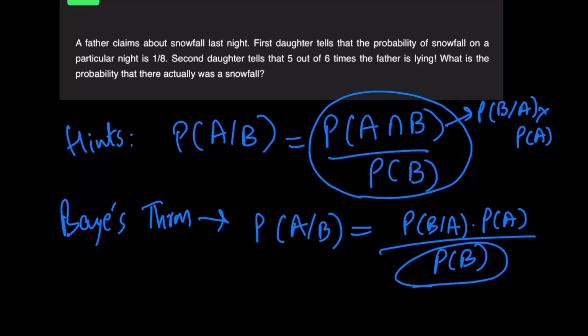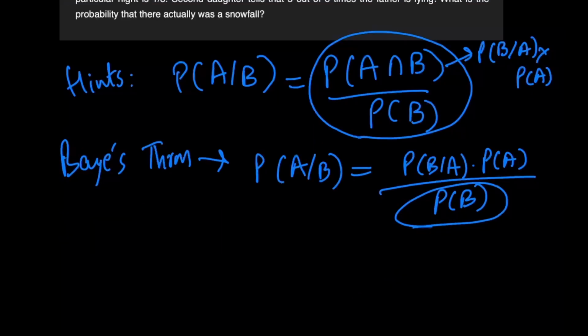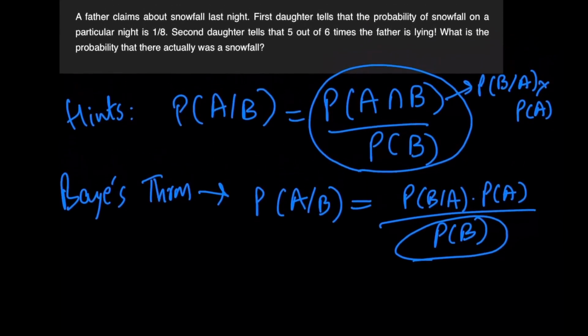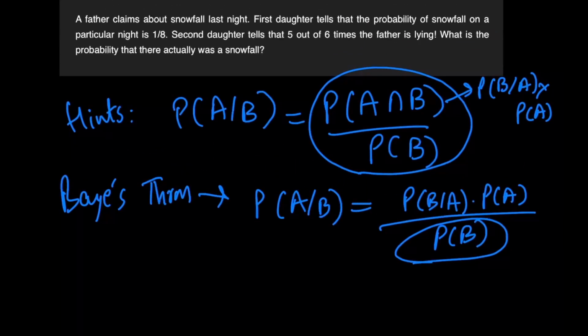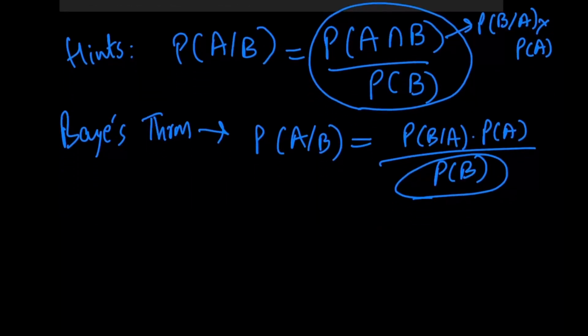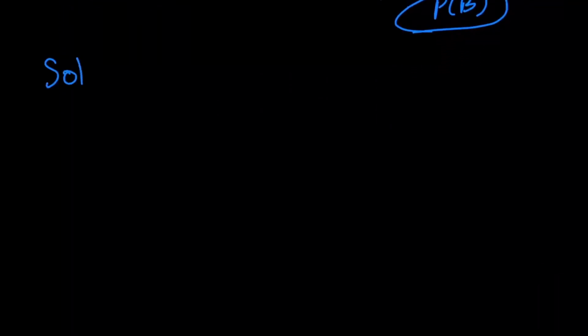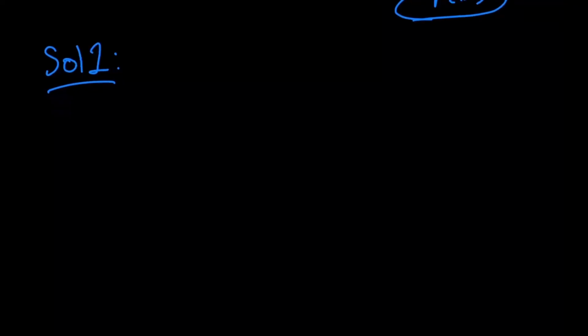And the probability of B over here can be broken down usually into subparts. And another hint I'd give you guys, and this is pretty famous when it comes to conditional probability, is that you have to understand that whenever we have been given additional information, that changes the probability of a certain event occurring. So we'll be going over two solutions. Now, coming to the first solution, which is, in my opinion, the more mathematical and academic way of solving this problem, it is using Bayes' theorem.